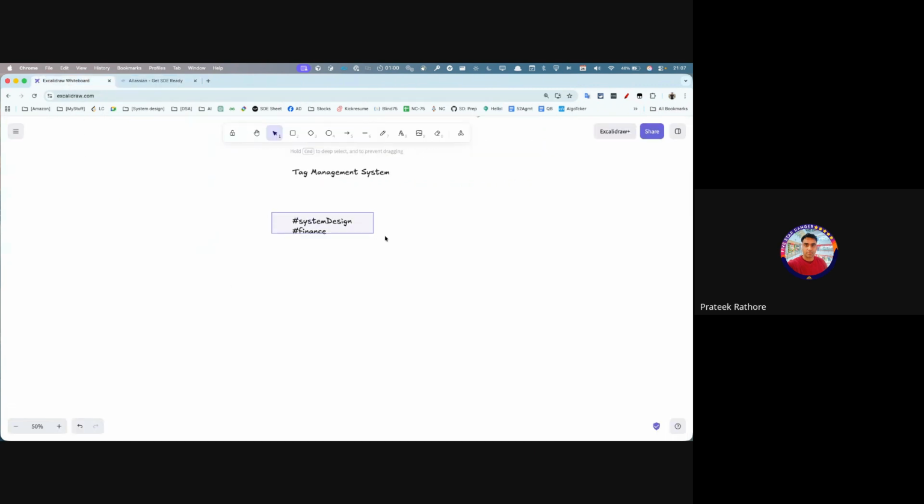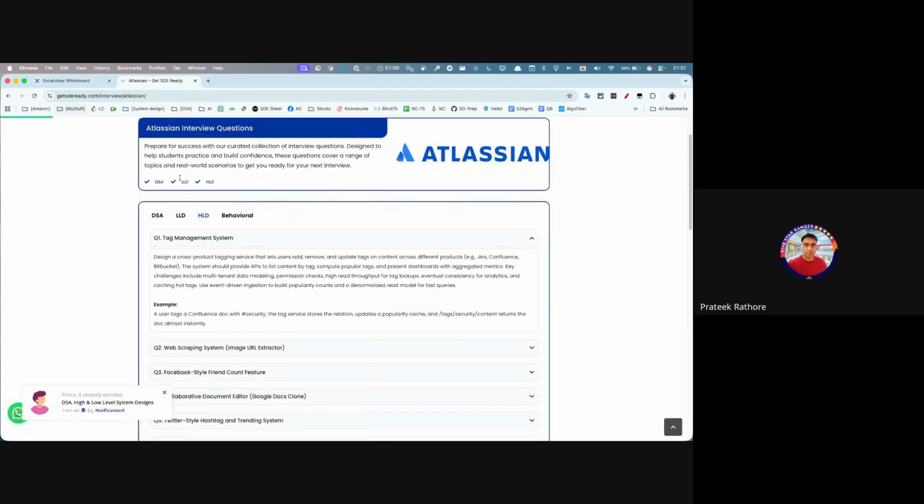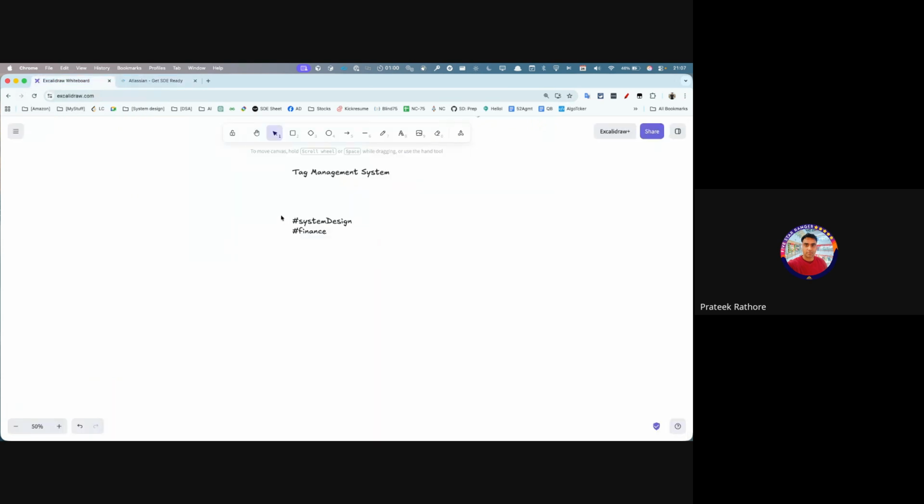So in general, I'm calling this a tag management system, as the heading says. So what I would do is I'll probably come to the functional requirements.